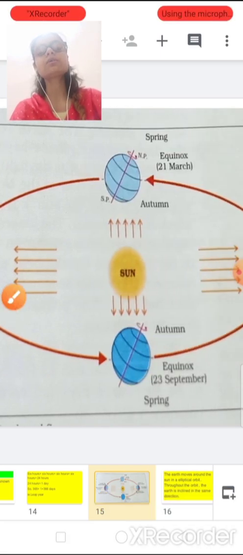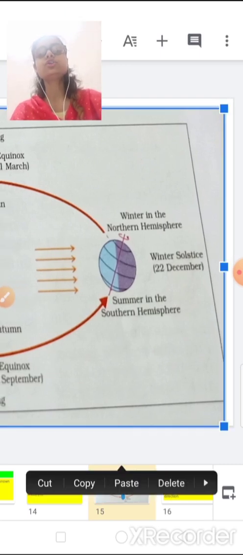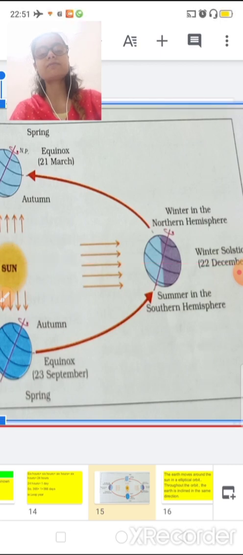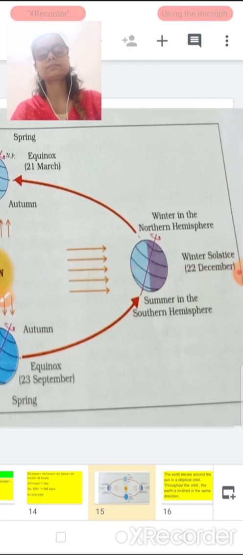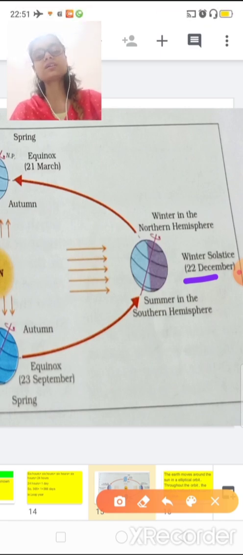Okay, now just the opposite of this, look at this. During 22nd of December, we have winter in the northern hemisphere. So we get winter breaks in January.